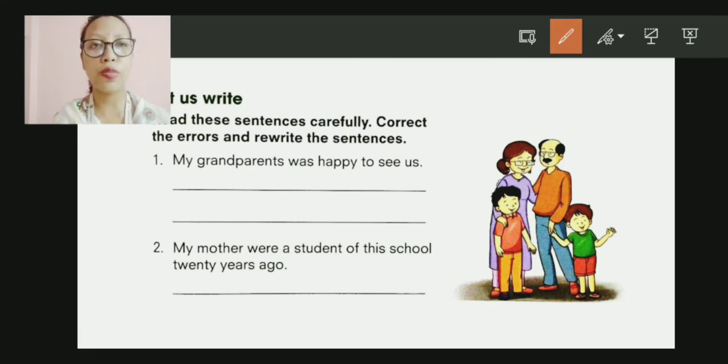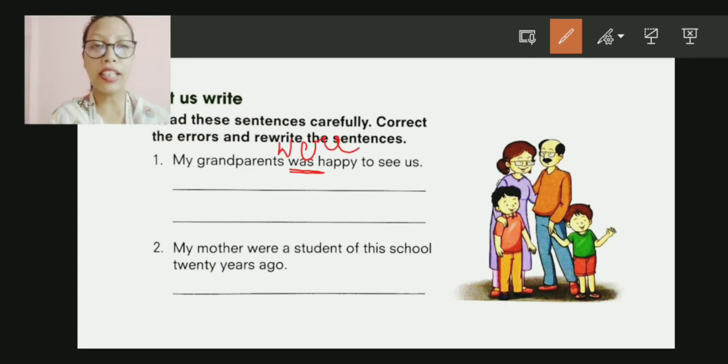The first one, my grandparents was happy to see us. If you have noticed, grandparents include both the grandmother and grandfather and these are plurals, but here we have was being written. So the error is the was, and instead of was we will be writing were.